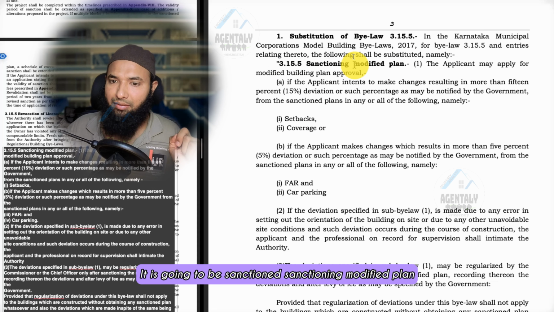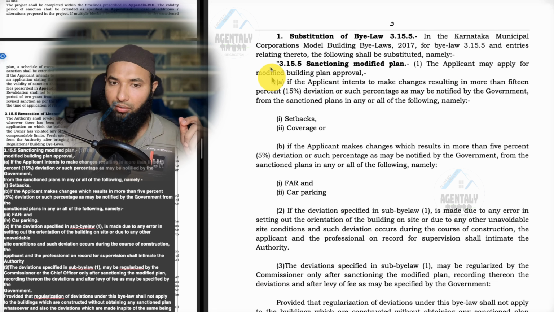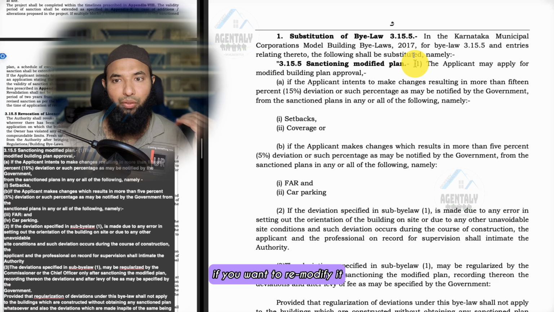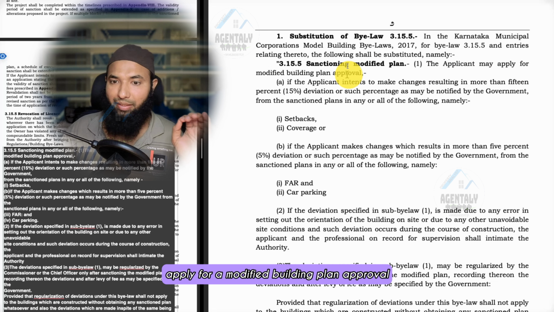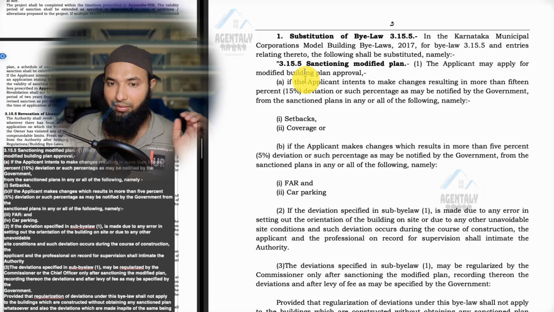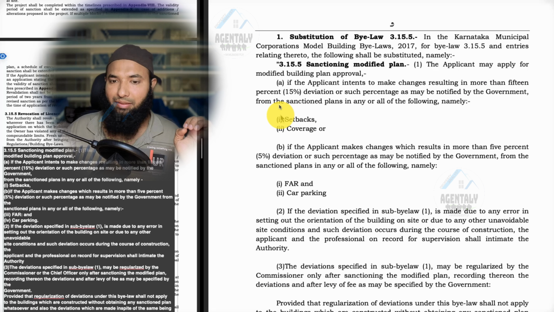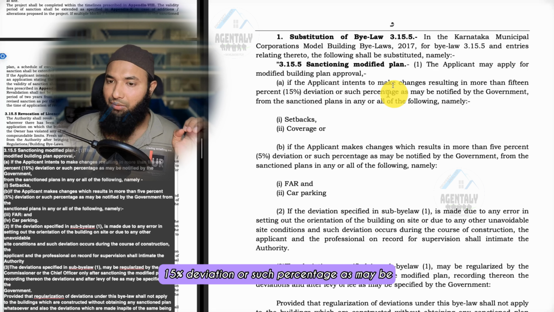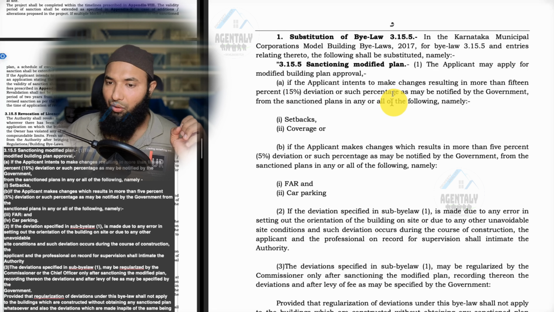It is going to be sanctioning of a modified plan. So what is the modified plan and what are they going to sanction? The first one is that the applicant may apply for modified building plan approval. That means if you have already taken a plan approval and you want to modify it because you have deviated, you apply for a modified building plan approval. If the applicant intends to make changes resulting in more than 15% deviation, or such percentage as may be notified by government, from the sanctioned plan in any or all of the following, namely.